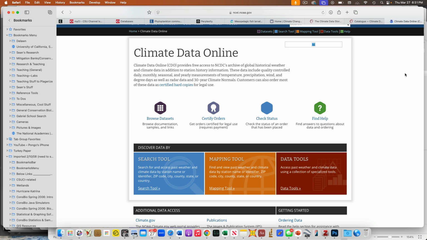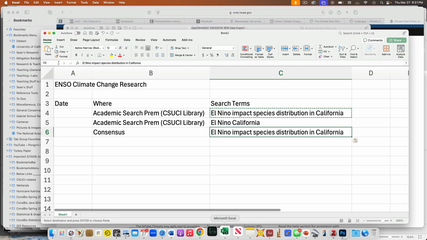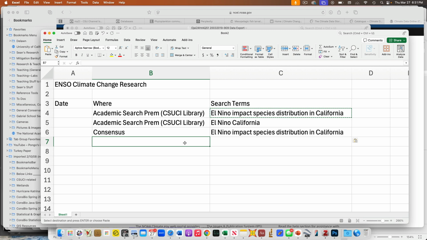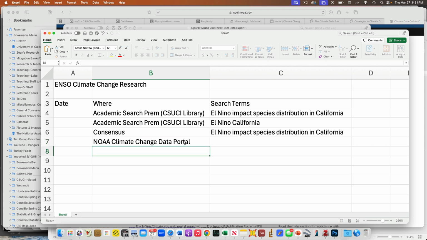So one, the search tool will help us find information. The mapping tools will help us find explicitly, spatially explicit data. And then the data tools will help us find, could be map data, but other stuff as well. Cool? So every single time I do this though, this is the important part. Every single time I do this, I'm going back here, and I'm typing in my NOAA data or climate change data portal, right?